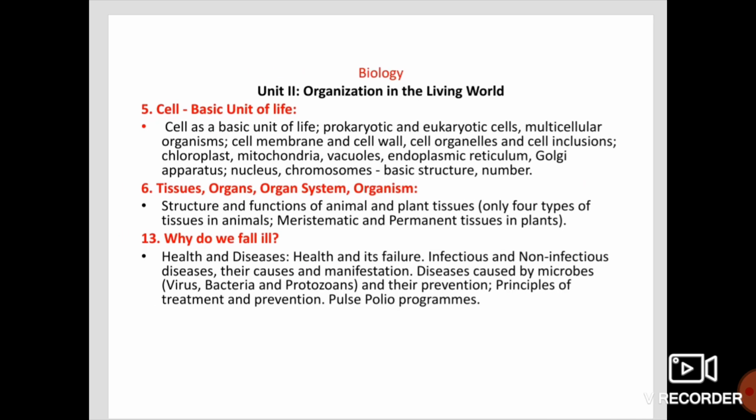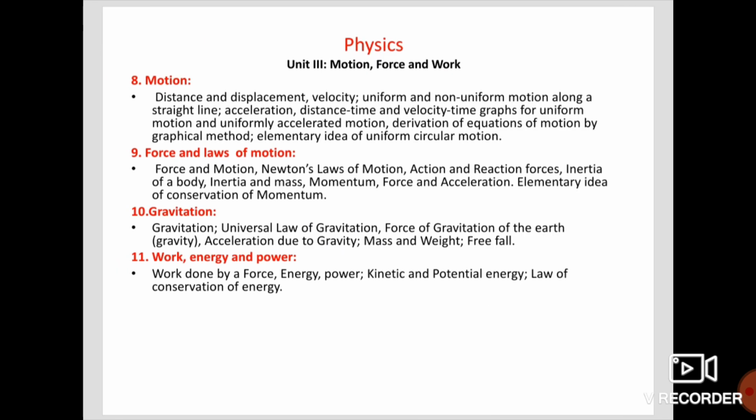Then biology. From that you are having 3 chapters: the fifth chapter, the cell basic unit of life, the 6th chapter, tissues, and also the 13th chapter, why do we fall ill. Then physics.